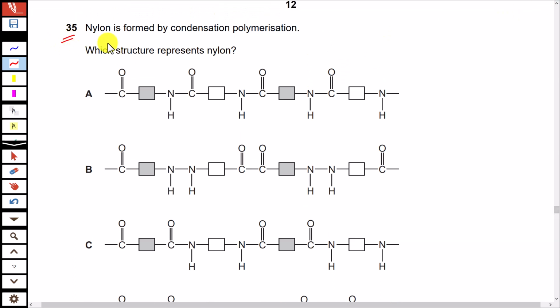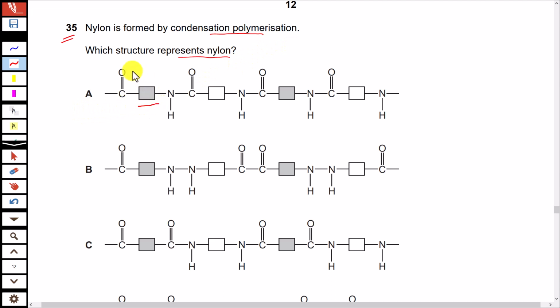Question 35. Nylon is formed by condensation polymerization. Which structure represents nylon? In the structure of nylon, we have two monomers. One is a dicarboxylic acid, meaning it has a carboxylic group on both ends, and the other is a diamine, meaning it has an NH2 group on both sides. Now look at option A.